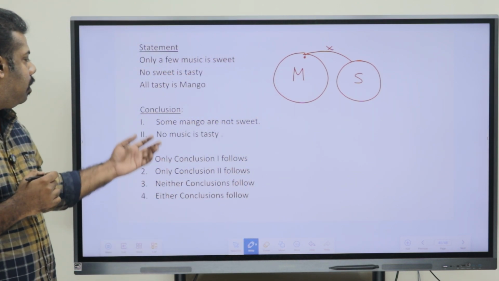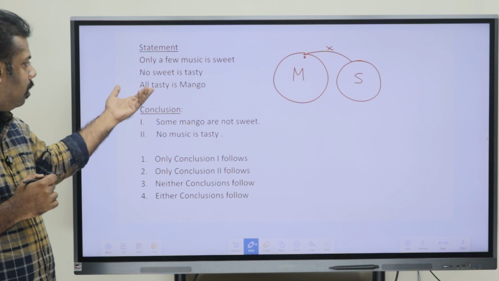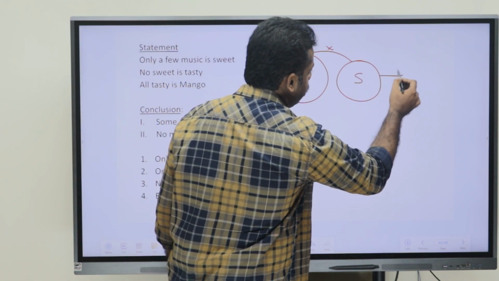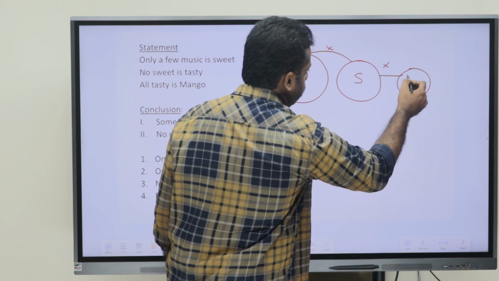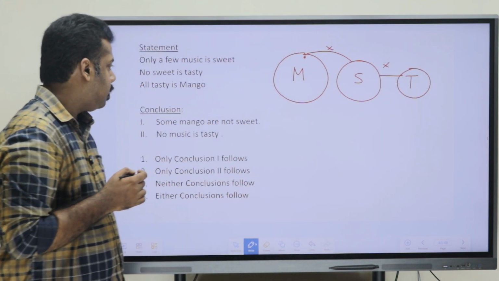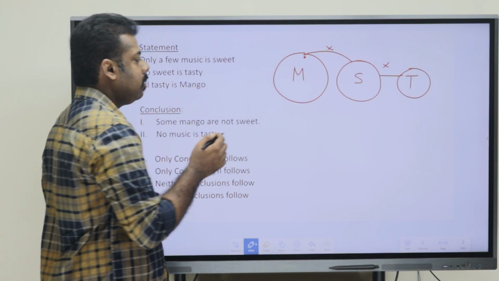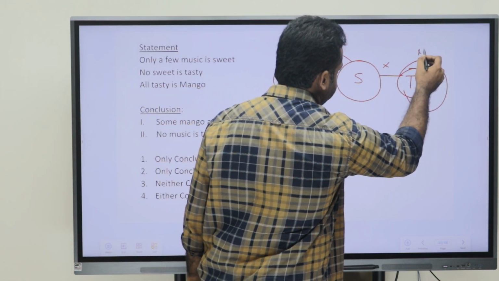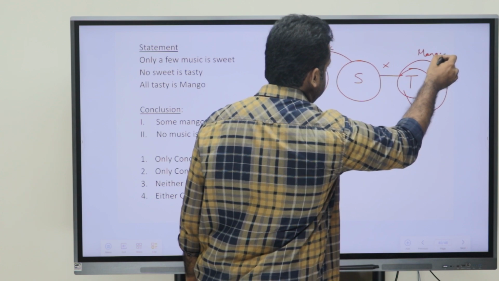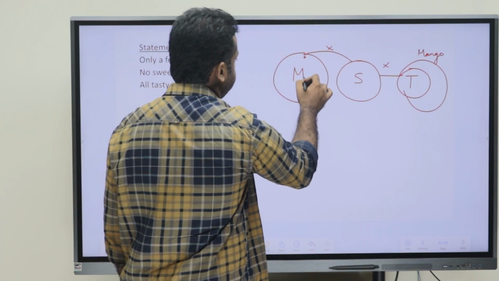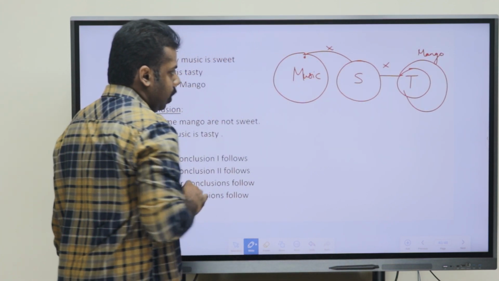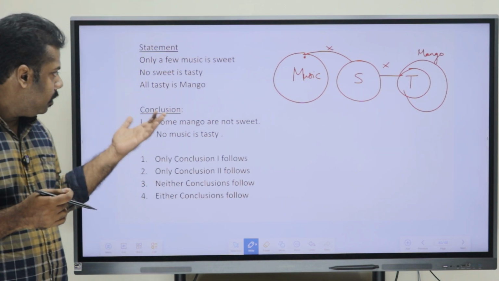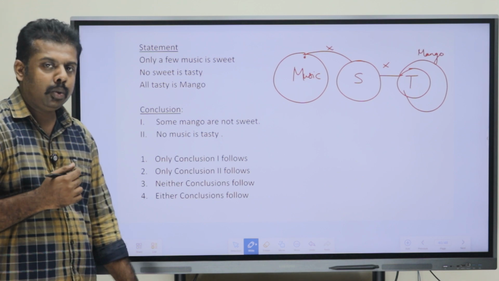Now, no sweet is tasty. So that means sweet and tasty have no relation. Now, the third one, all tasty is mango. So, tasty is completely inside mango. This is mango. First M was music. Okay, so this is how the Venn diagram looks. Now, just discussing the conclusions.